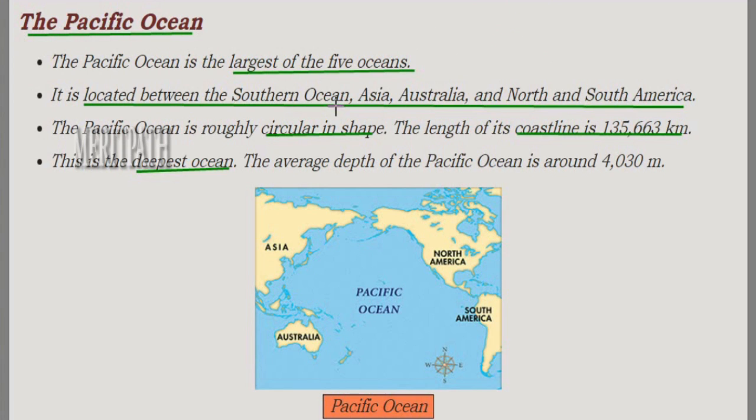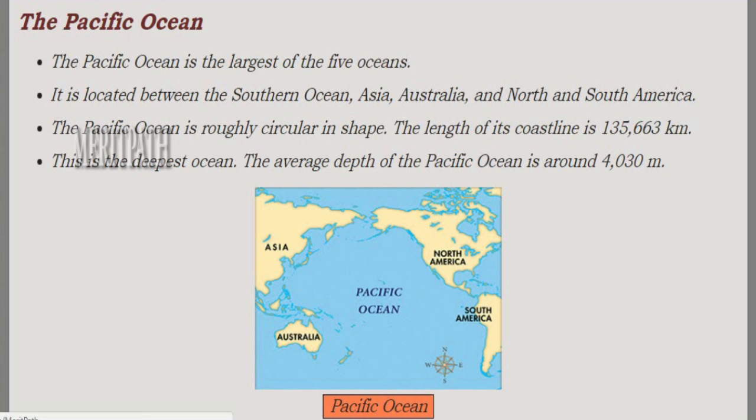The Pacific Ocean is the largest of the 5 oceans of the world. It is located between the Southern Ocean, Asia, Australia, and North and South America, and this Pacific Ocean is circular in shape, and the coastline extends up to 1,35,663 kilometers. And also the Pacific Ocean is the deepest ocean, and the depth of the ocean is almost 4,030 meters. So this is the Pacific Ocean, which is surrounded by Asia, North America, South America and Australia.